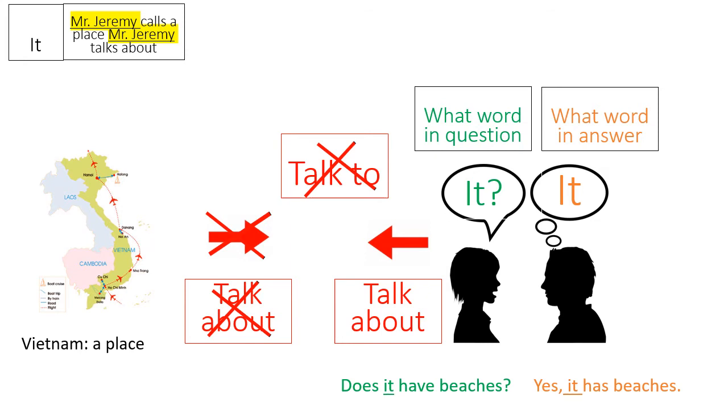So if the what word in the question is it, as in does it have beaches, the what word in the answer is also it. Yes, it has beaches. So when we say it, we can call a place like Vietnam it. So after we name Vietnam in a sentence, we can call Vietnam it. So Vietnam is not a person, it's a place.